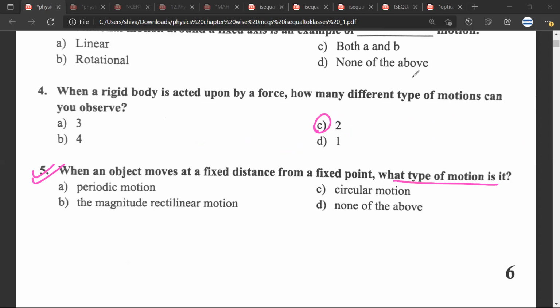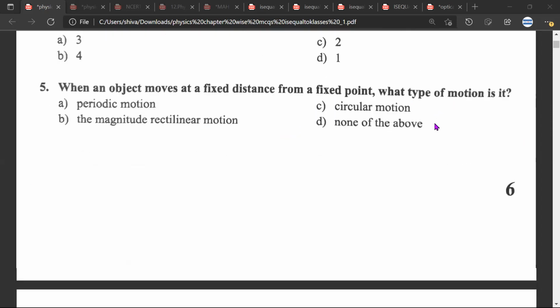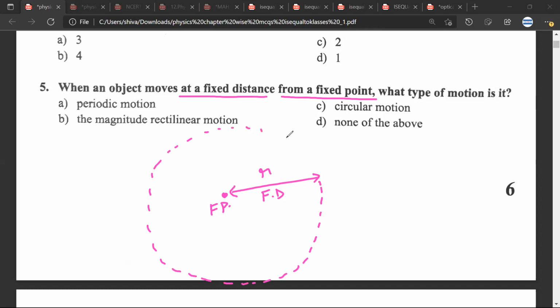Question number 5. When an object moves a fixed distance from a fixed point, what type of motion is it? So this would be A. Basically what they are trying to say is that this is the fixed distance which the object always moves from a fixed point. Any doubt? No doubt. What would be the right answer? The circular motion. Great.